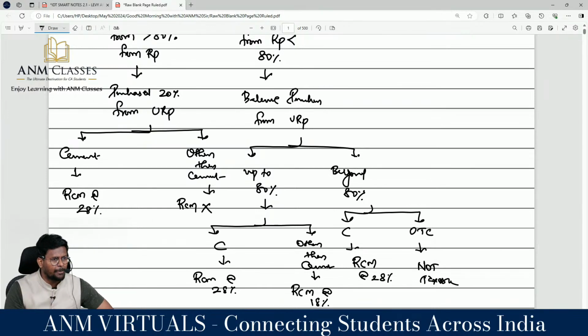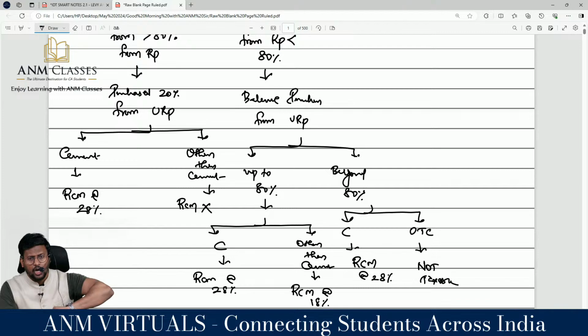Cement: RCM will be applicable at the rate of 28%. Other than cement: RCM will be applicable at the rate of 18%. Clarity? With regard to beyond 80%, that means for the remaining 20%, the initial provision will be applicable. You have to analyze whether it is cement or not. If it is cement, then RCM will be applicable at the rate of 28%. For other items, no need to pay tax under section 9(4).